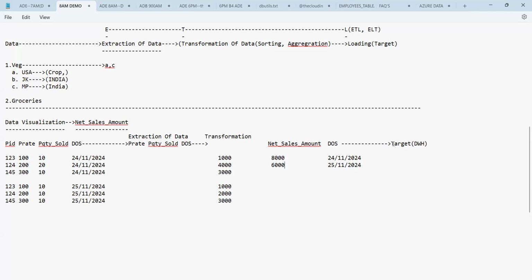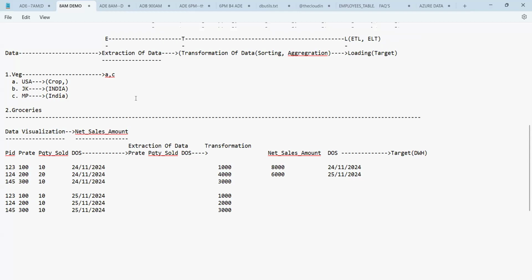So this process of deciding which day's sales is more, or taking a decision on this data, is called what, guys? Data visualization. Visualization is nothing but the analysis of the data, which is called data visualization, guys. That's it.